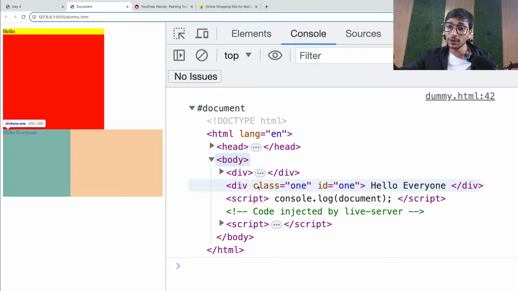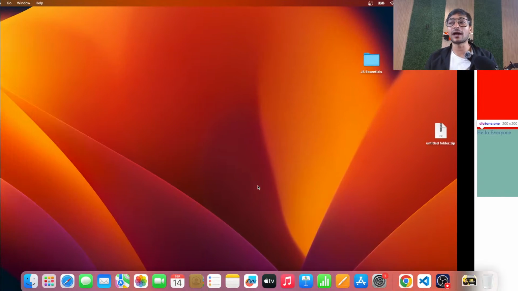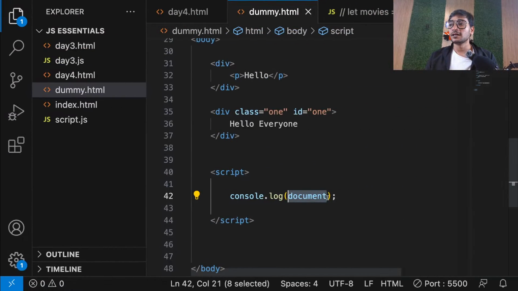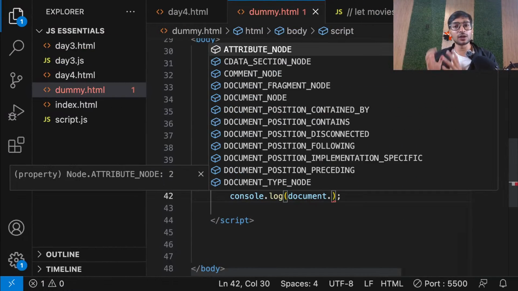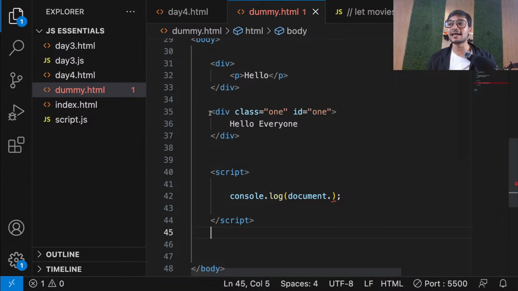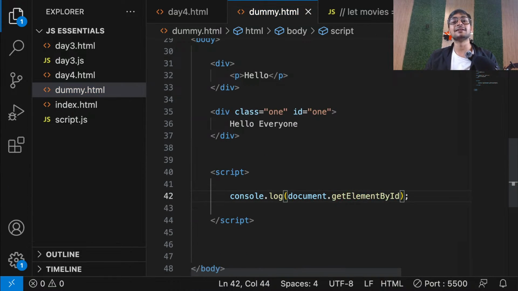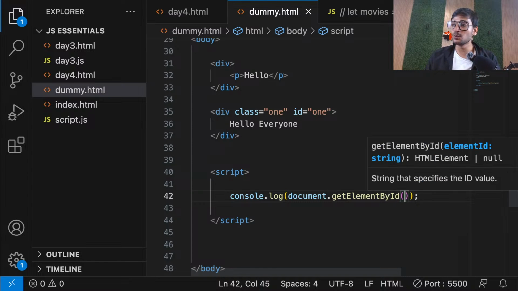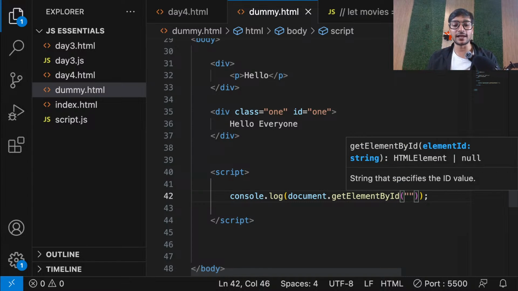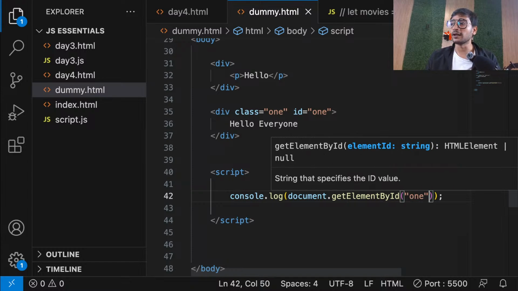From that document object, I need to target this div because I want to work with it. So how to target it? The document object has a bunch of functions. I want a function which will select this element for me using its ID. There's a function called getElementById, and inside that you pass the ID of the element that you want to select. So, 1. And that's all.